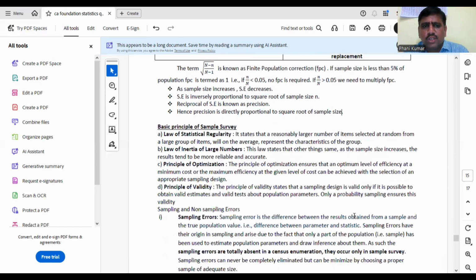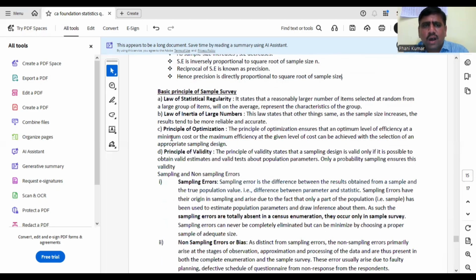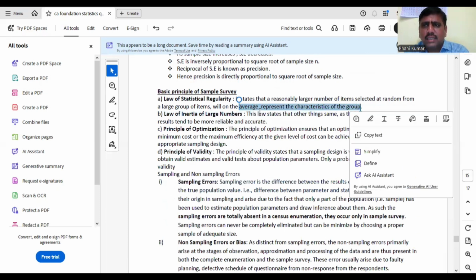So what are the basic principles in sample survey? There are 4 principles. The law of statistical regularity states that a reasonably large number of items selected at random from a large group of items will on average represent the characteristics of the group. That means a large sample will on average possess the characteristics of the population. The term average means it is the law of statistical regularity.